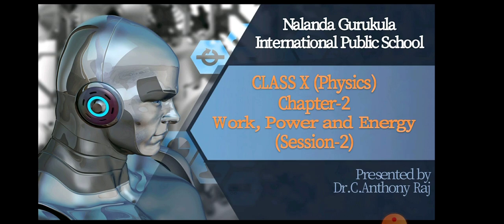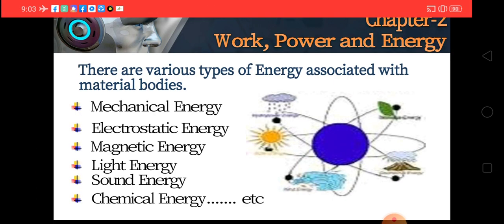Earlier, we saw the basic concepts of work, power and energy with illustrations and the various units used in our day-to-day life. Now, we shall see the various types of energy, energy transformation and the law of conservation of energy between pages 29 and 45 in your textbook. So keep your book beside you for ready reference.